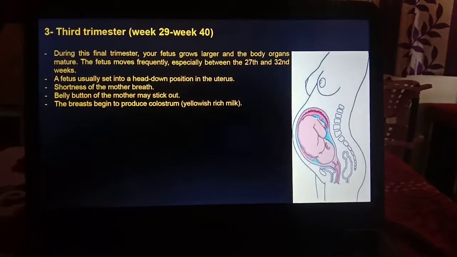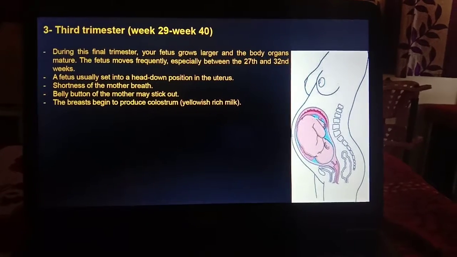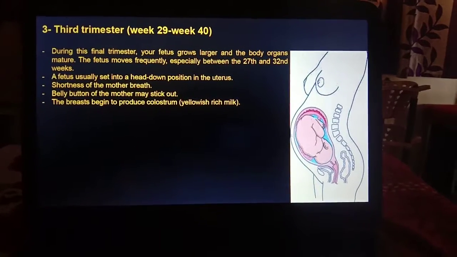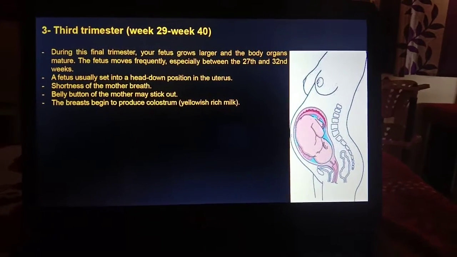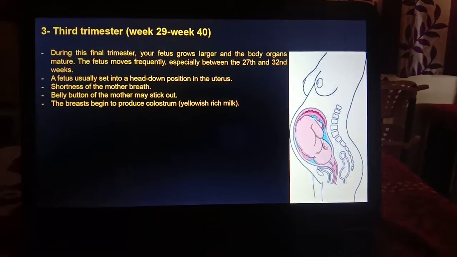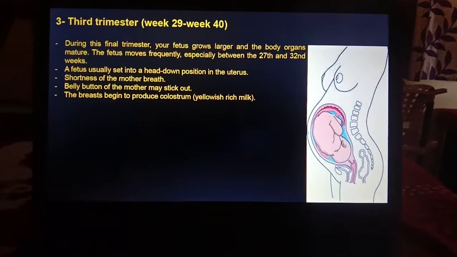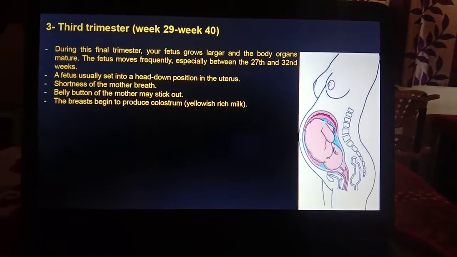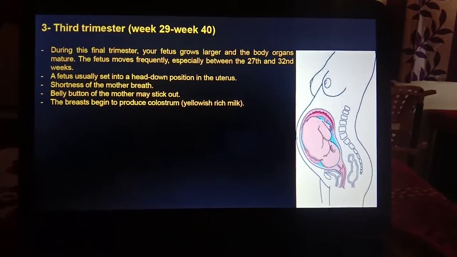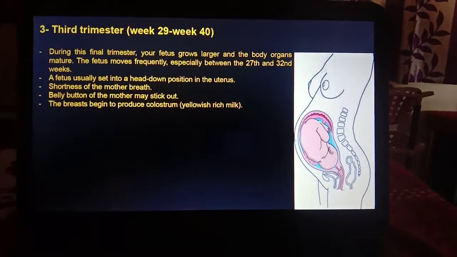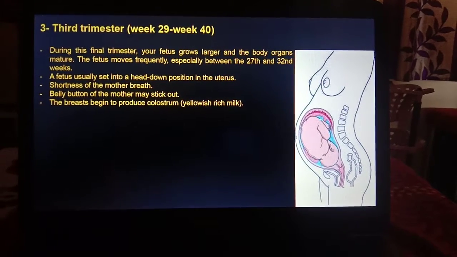The third trimester begins from week 29 to week 40. During this final trimester, the fetus grows larger and the body organs mature. The fetus moves frequently, especially between the 27th and 32nd weeks. Here the mother will feel the baby movements. She is able to feel the baby movements in the uterus. A fetus usually settles into a head-down position in the uterus.